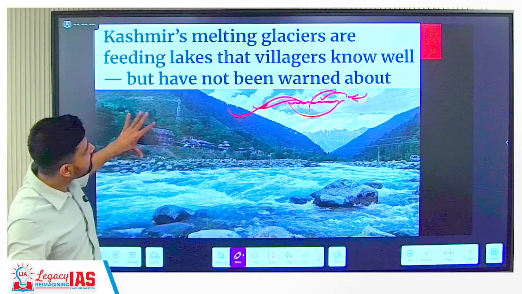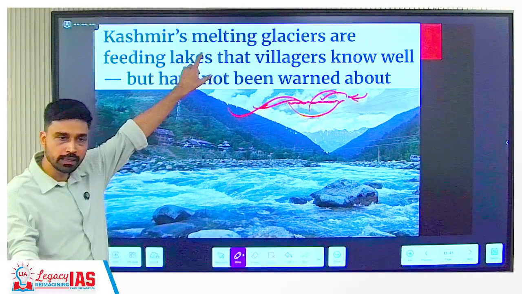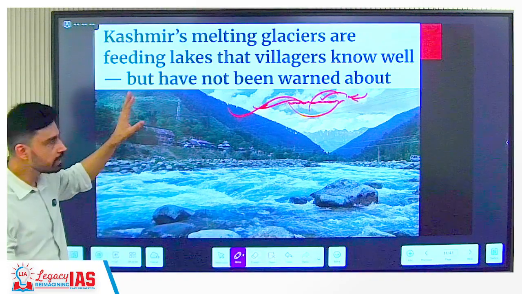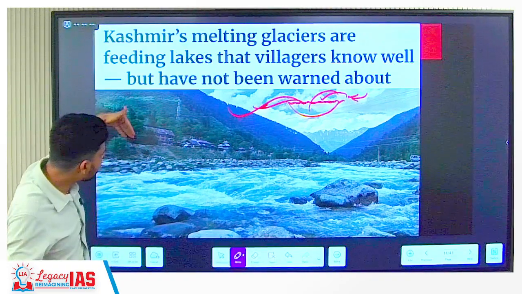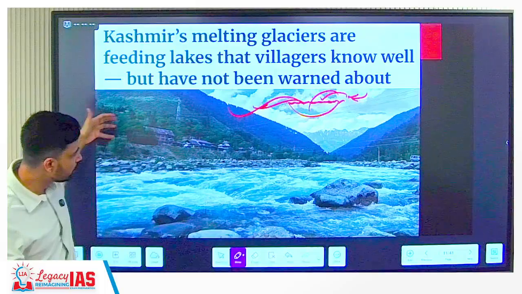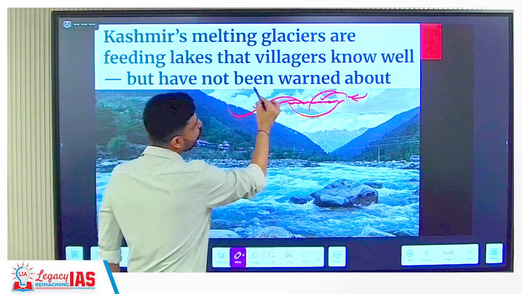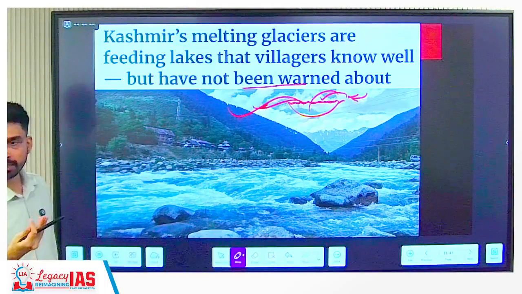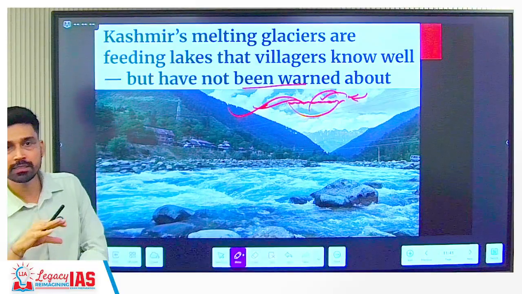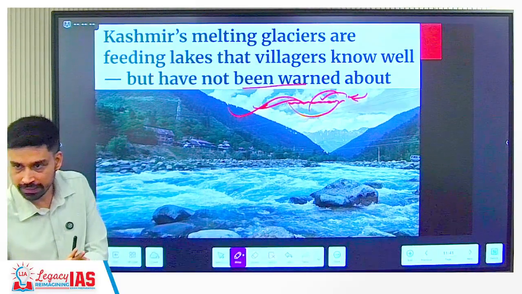So this exact thing is going on where? In the Kashmir region. But the problem is that villagers who have their habitations, villages in the lower areas, have not been warned about it, that such kind of phenomena can happen. That means our preparation against such kind of disaster is lagging behind.